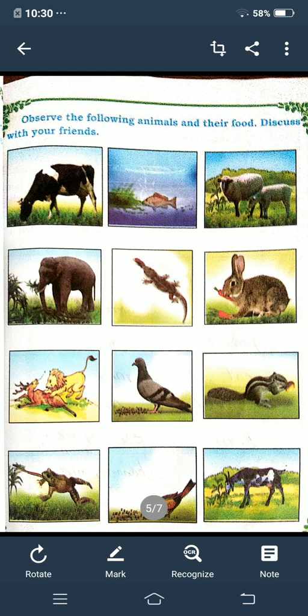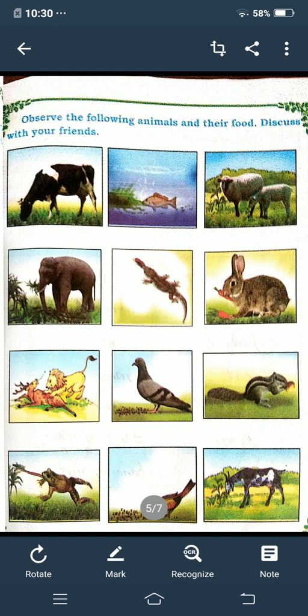Okay children. So next in the third line, first picture is a lion. So what is it eating? It is killing the deer and eating it. So in the second picture a pigeon is there and it is eating grains. So in the next picture a squirrel is there, it is eating fruits, nuts and all. So in the next picture a frog is there, it is swimming in the water and what is it eating? It is eating insects. Next picture they are given a sparrow and it is eating grains. So next is goat. So what is it eating, children? So it is eating grass.